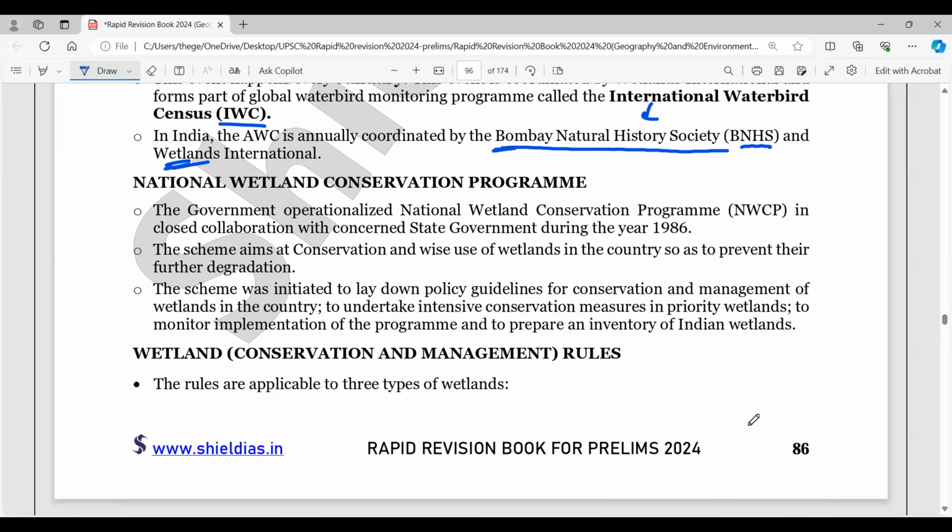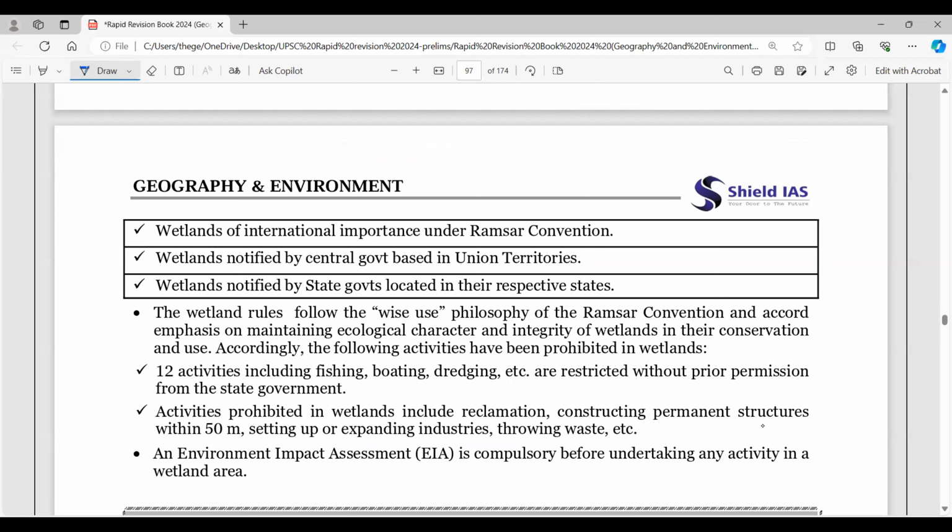Now, the National Wetland Conservation Program, NWCP, if you observe here, right from 1986 we have been doing it in collaboration with the state governments, right? So the government operationalized this NWCP in 1986, that you should remember. And wetland conservation and management rules are there. So these are the rules, right? It has to be of international importance and notified by UTs and the government. And also it's very important to look into EIA, environmental impact assessment, which is compulsory before taking any activity near this wetland area. So this is one of the areas.